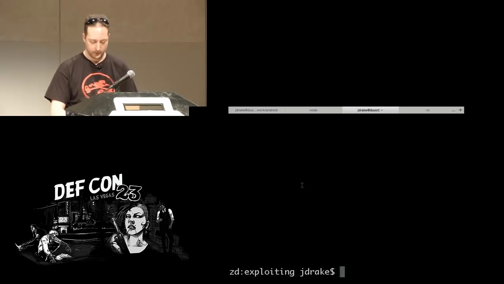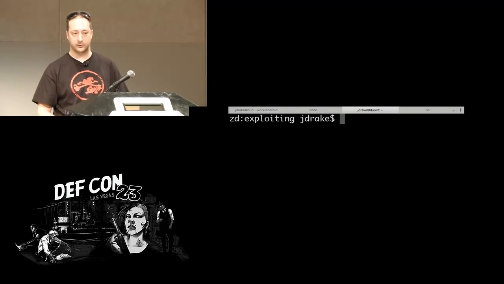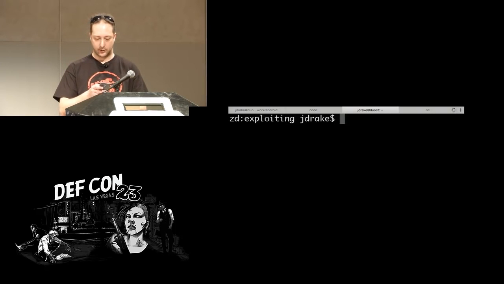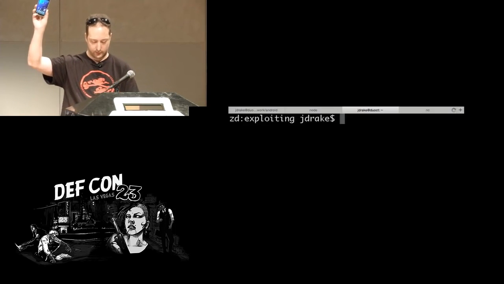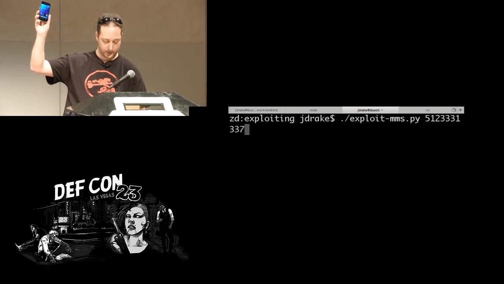All right. So I don't know if this is going to work. At Black Hat, I did not do a live demo, but let's try it. We got a device right here. I'm deleting the messages I sent myself in the speaker room. I'm just going to leave the screen on right here, and then we'll run this exploit just like this.